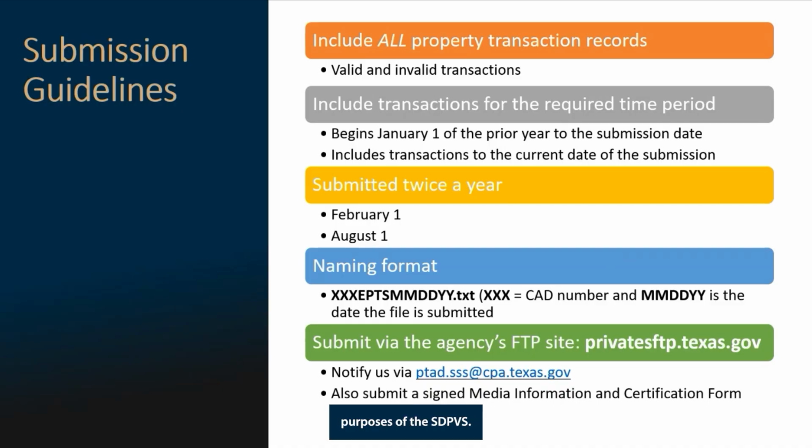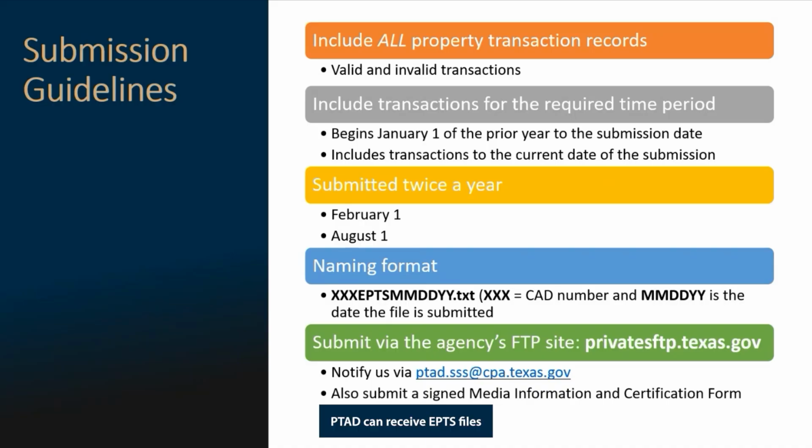PTAD will independently perform routine screening and validity checks before using sales in any analysis for purposes of the SDPBS. The time period for the required property transfers begins January 1 of the year prior to the submission date through the date of the submission. Name the file in the following format: 3-digit CAD number, EPTS, and the date the file is submitted in month, day, year format. The file must be in tab delimited text or comma delimited text.